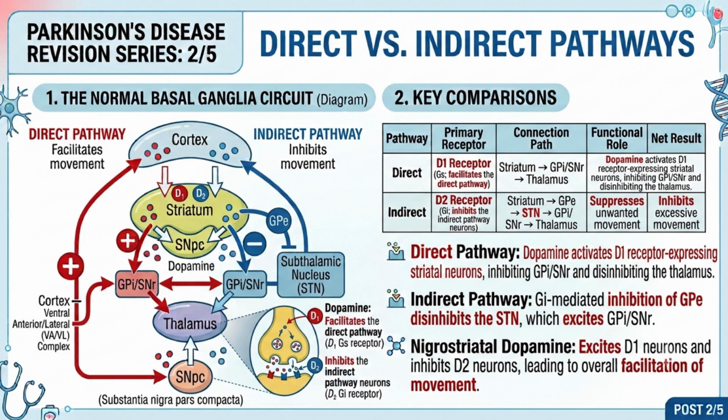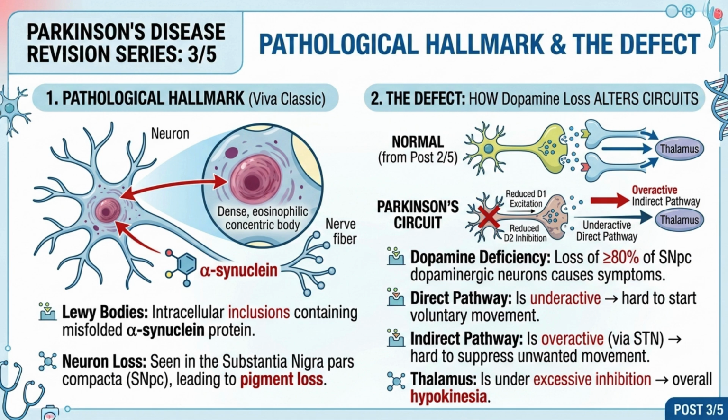The direct pathway, mediated by D1 receptors, inhibits the internal globus pallidus, GPI, resulting in thalamic disinhibition and promotion of voluntary movement. Conversely, the indirect pathway, mediated by D2 receptors, acts through the external globus pallidus, GPE, and subthalamic nucleus, STN, to excite the GPI. This increases thalamic inhibition to suppress unwanted movement. Dopamine normally excites the direct pathway and inhibits the indirect pathway.